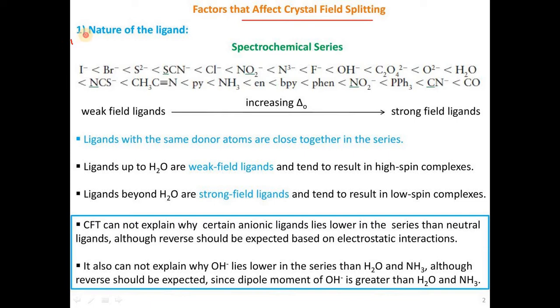The first one is the nature of the ligand, the spectrochemical series.